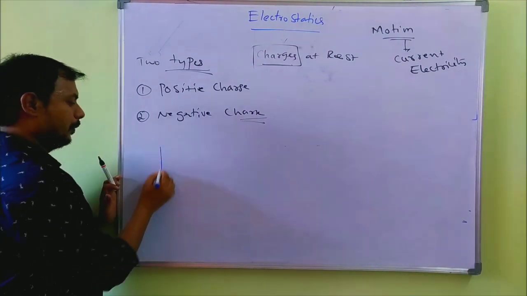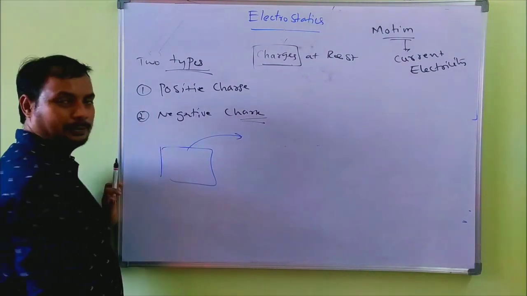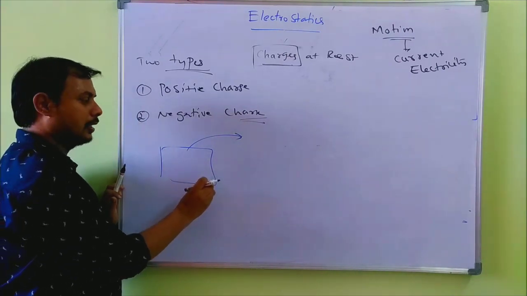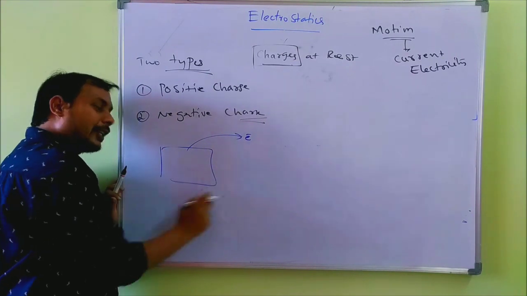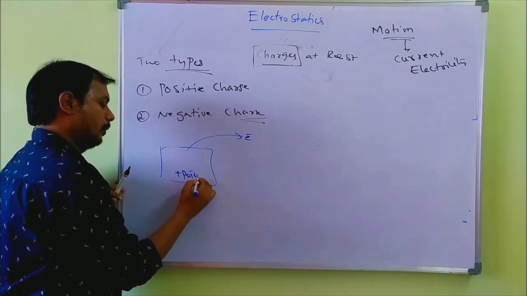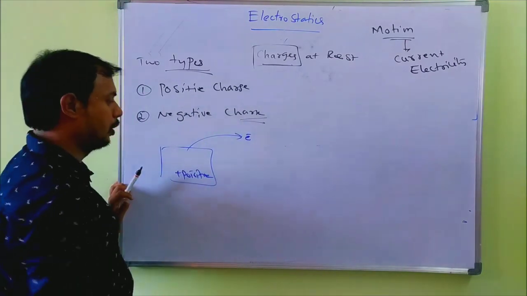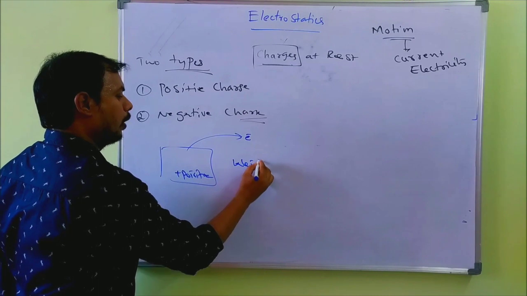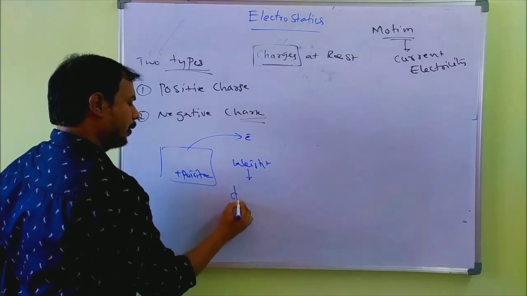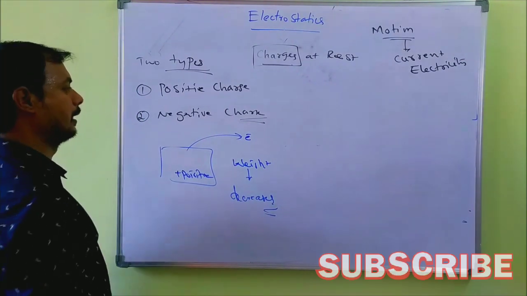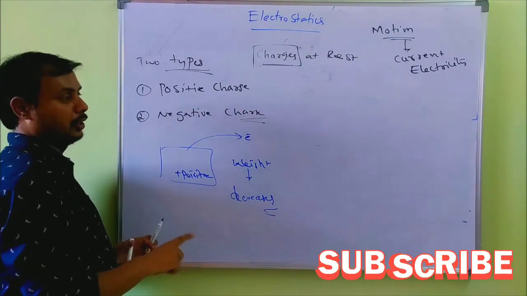If a neutral body loses some electrons, then the body gains positive charge. If electrons are lost, then its weight decreases. Weight decreases for a positively charged body.